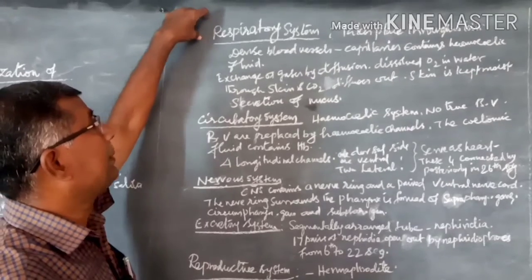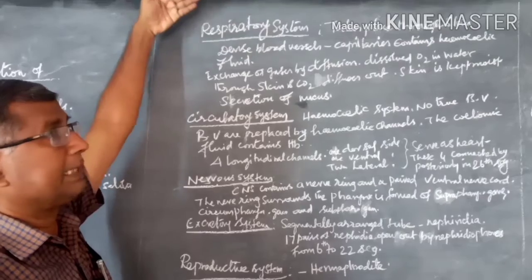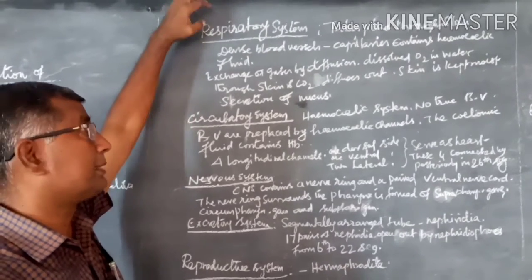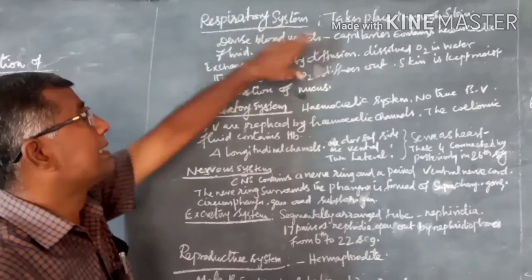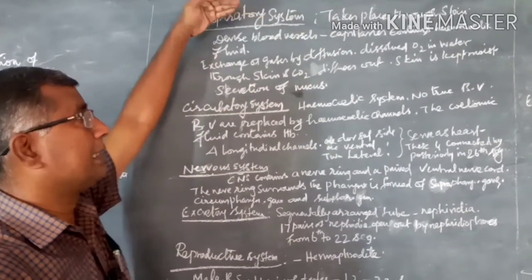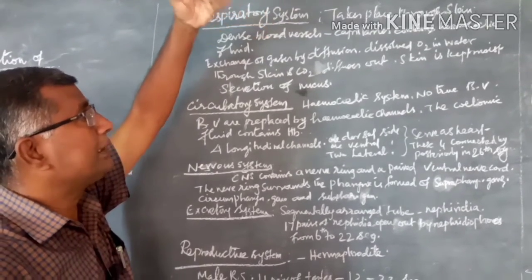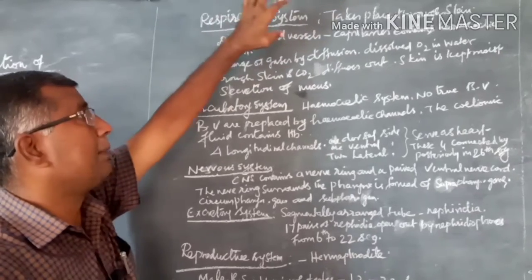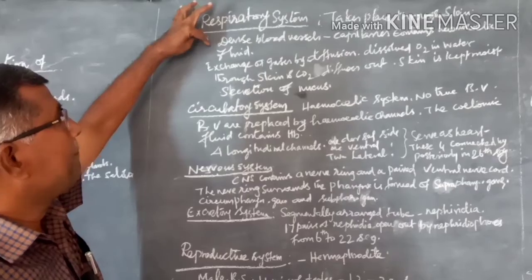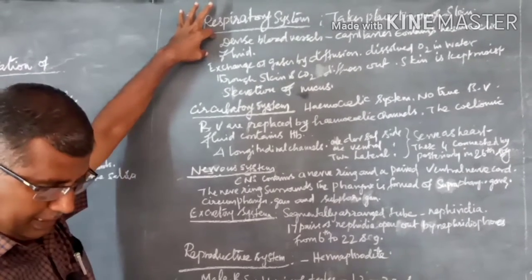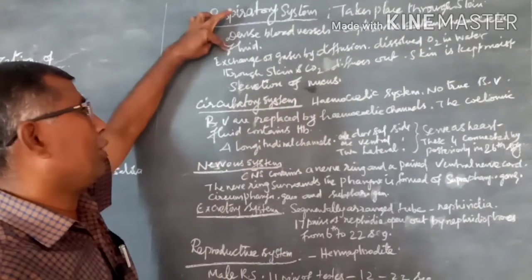Then the next one is the respiratory system. What is respiration? The intake of oxygen and exhaling of carbon dioxide is generally known as respiration. Here the leech respires through its skin. That is why the skin is always slimy, because of the presence of mucus secretion. The skin is always in a wet condition. Understand? Dense blood capillaries are present, containing haemocoelomic fluid.